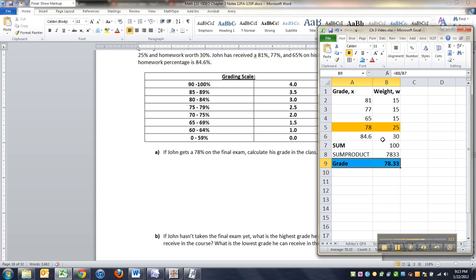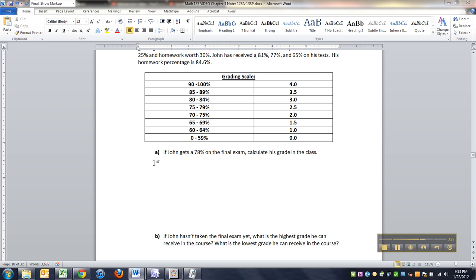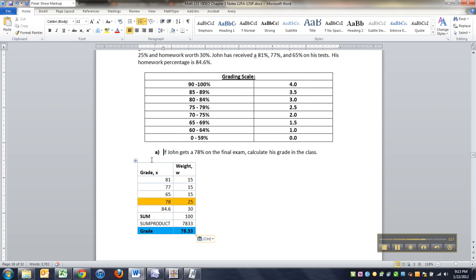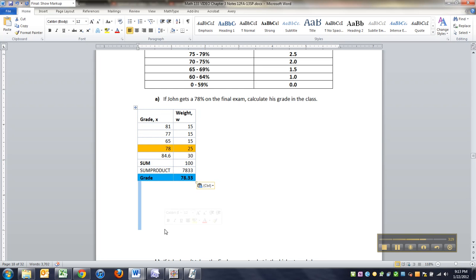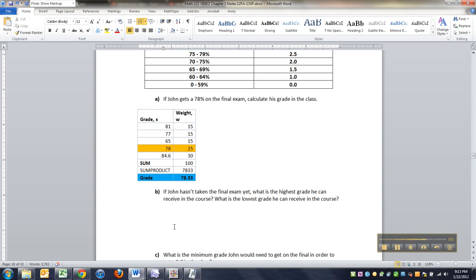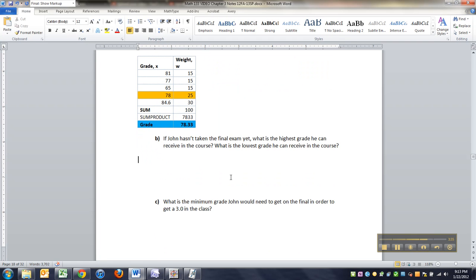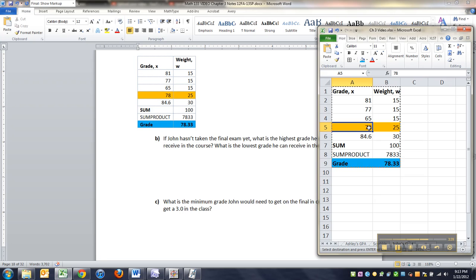And matter of fact, I'm just going to copy and paste this whole thing in here. There we go. Beautiful. Now, if John hasn't taken the final exam grade yet, what is the highest grade and lowest grade he could receive in the course? Well, you could just kind of play around with it. The highest grade you can get on the final is 100. So if I do that and type 100, then see it automatically changed. So this would be highest grade.